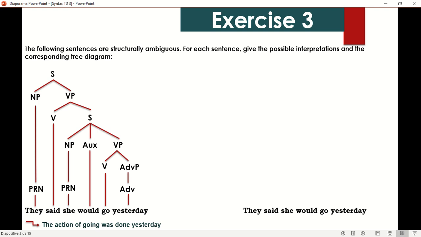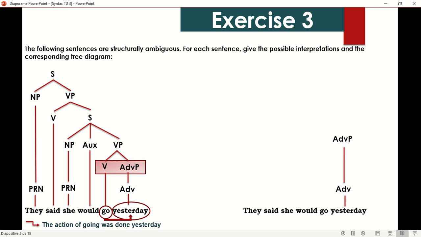Now in this case, the action of going was done yesterday. As you can see, go is branched with yesterday together. So go yesterday. Now let's see the other possibility.